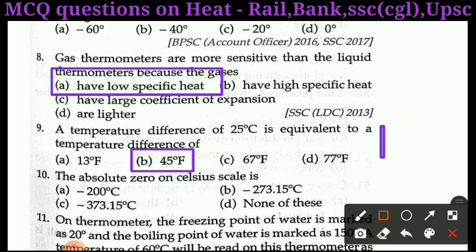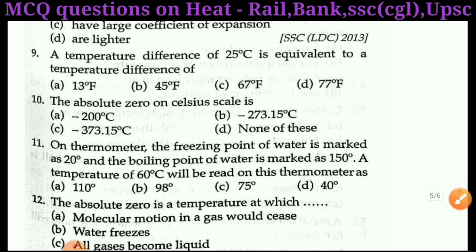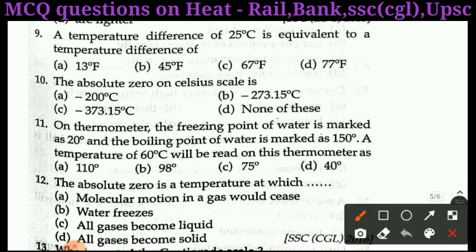Next question is question number 10. The absolute zero on Celsius scale is: A, minus 200 degrees Celsius; B, minus 273.15 degrees Celsius; C, 373.15 degrees Celsius; D, none of these. The right answer is absolute zero. It is minus 273.15 degree Celsius.